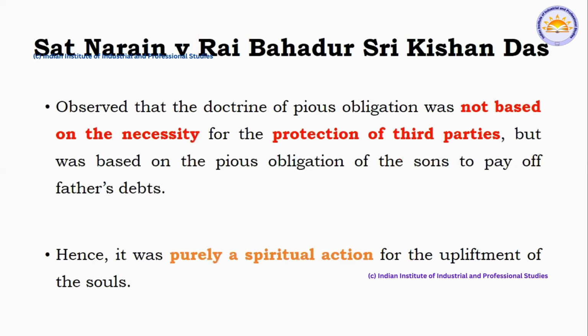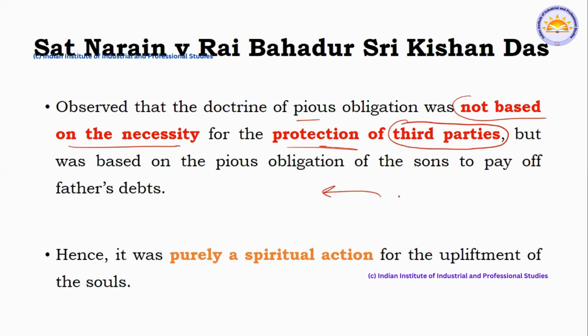Next, a very important case law: Satnarayan versus Rai Bahadur Sri Kishan Das. What is this case all about? It was observed that pious obligation was not based on necessity. Very important. This speaks about the third party. It was not a protection for the third party, who here means the one who has given the loan.